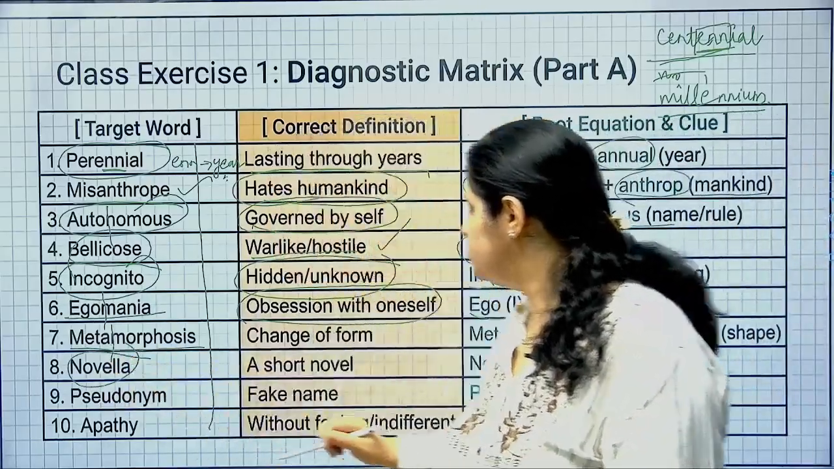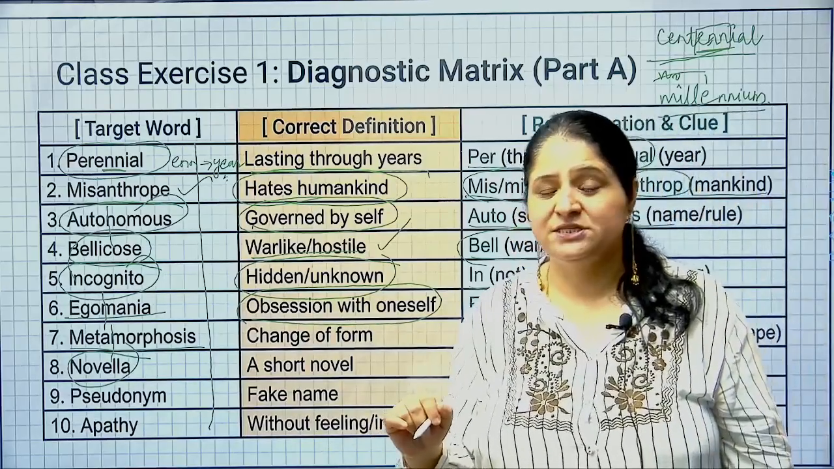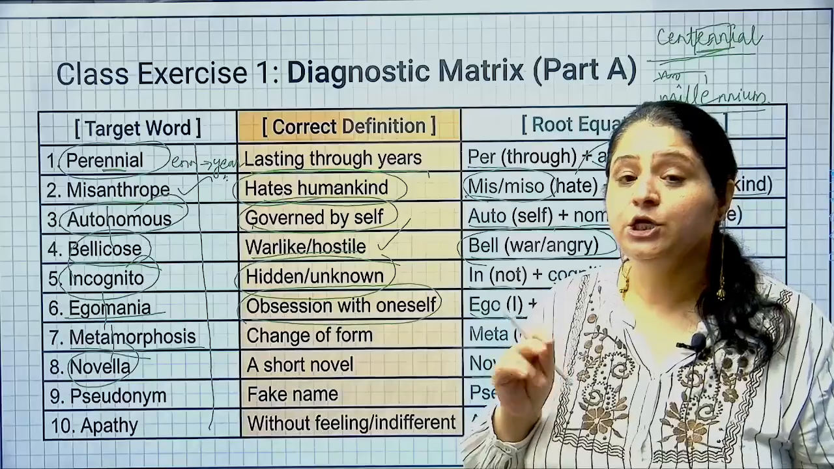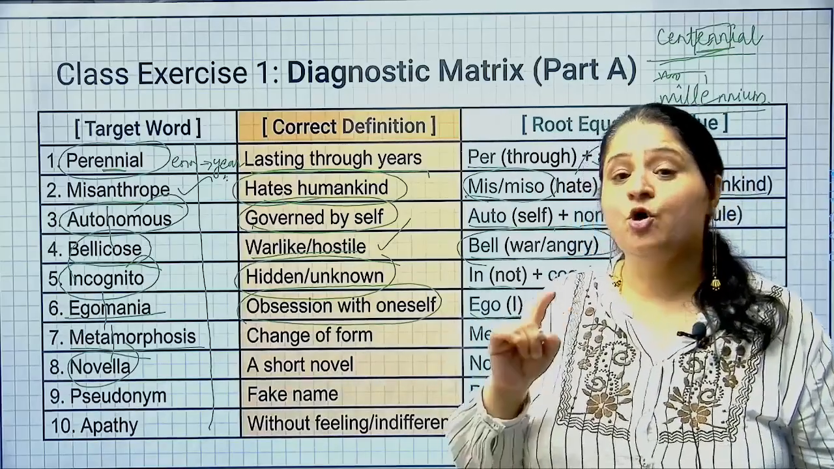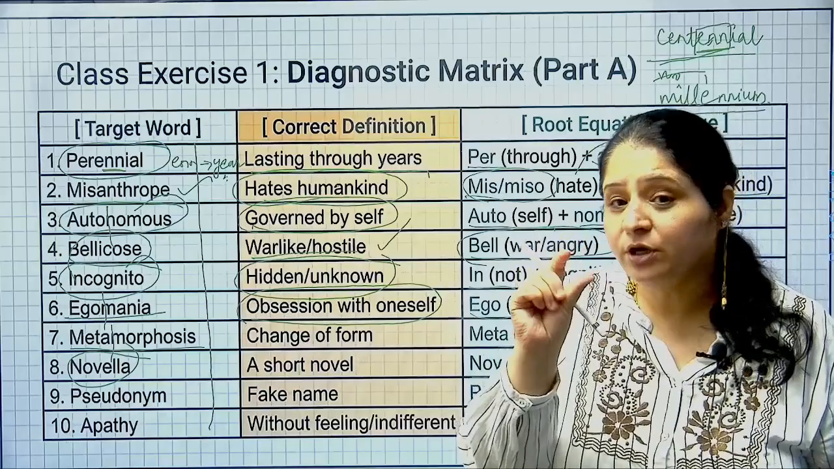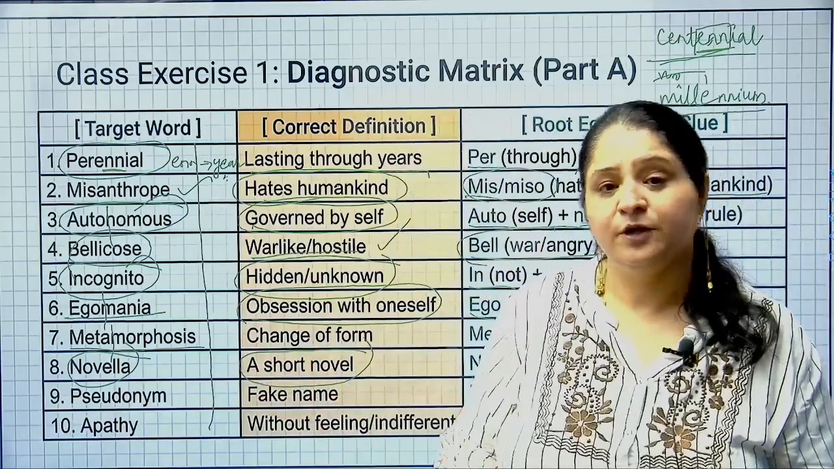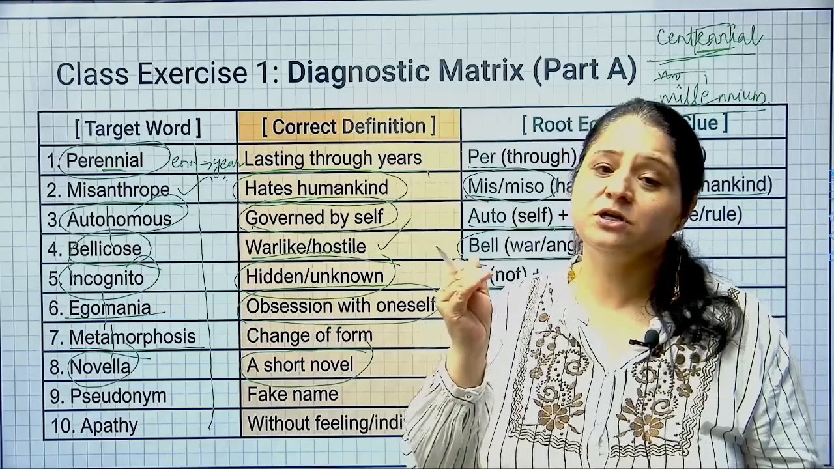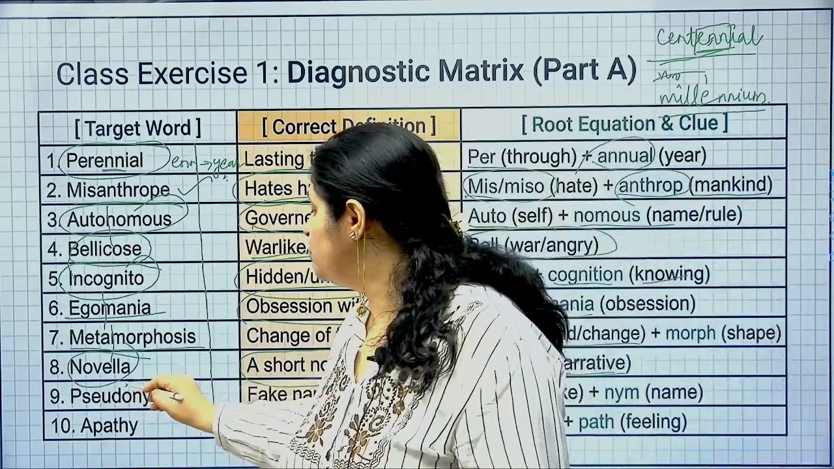All right, next we have novella. Now look, in novella there is a root word, nov. Nov means new, and it also means a narrative. Making sense? So novella is basically a short novel. A short novel is called novella. You know what a novel is, and the short form of that novel we call novella. Right?